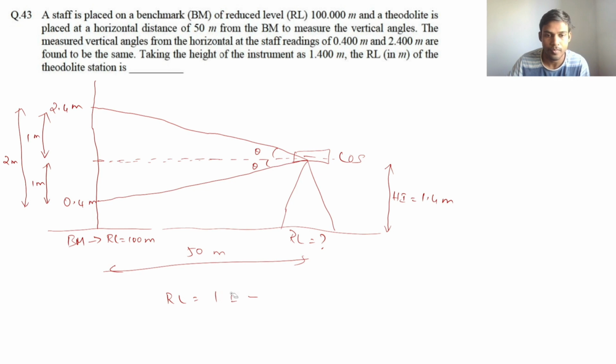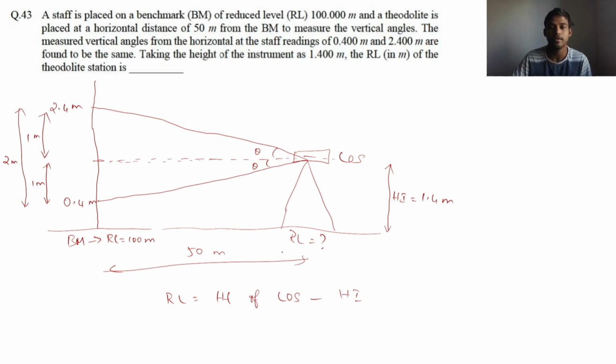So if we can find the height of line of collimation, and if we subtract the height of instrument, we will get the reduced level of this theodolite. To find out this line of sight, we have to do nothing because we can find it from this diagram itself.